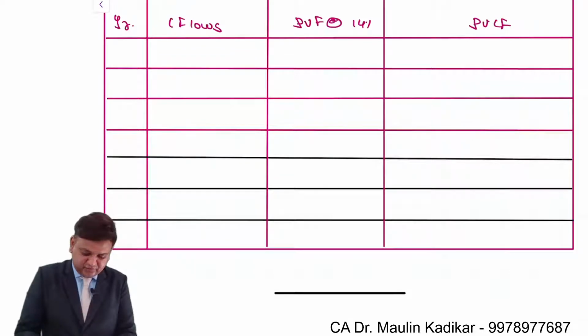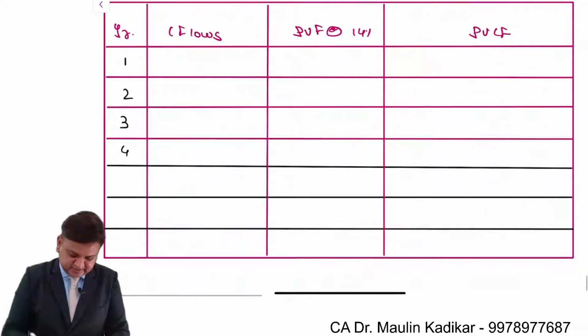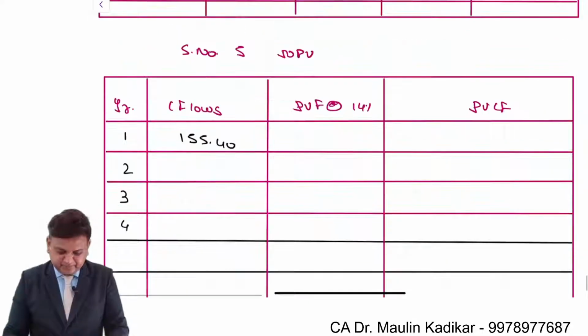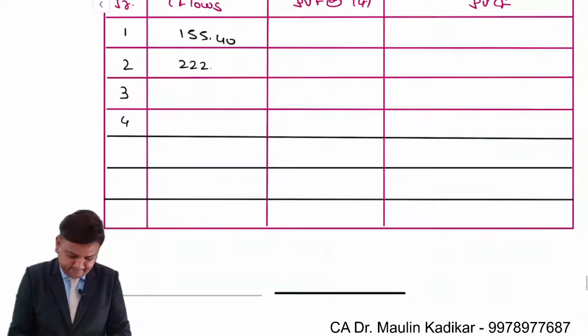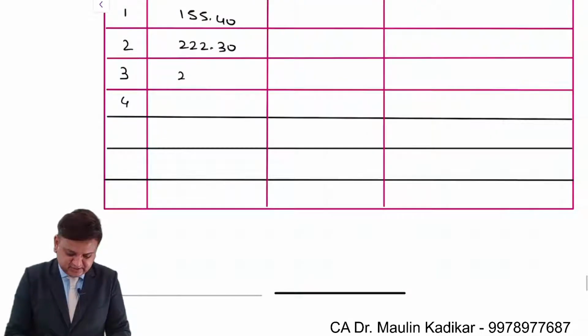It is first year, second year, third year and fourth year. First year it is 155.4 lakhs. Second year it is 222.3 lakhs. Third year 274.2 lakhs.